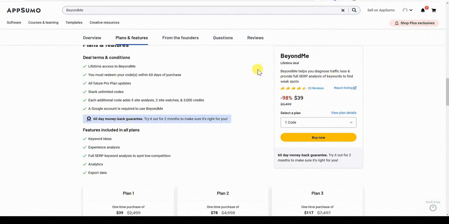I've got a lot of keyword tools at my disposal, and I love keyword tools, but this is one of those where I'm not going to mess around with a free trial. Sometimes I'll try to get the free trial if it's a tool that I absolutely don't need in my arsenal, but I want to do a review for you guys. In this case, this is a tool I probably could use, and I don't want to fiddle around with any kind of limitations, so I'm definitely going to pick up the $39 plan literally just to do this review for you guys, okay?